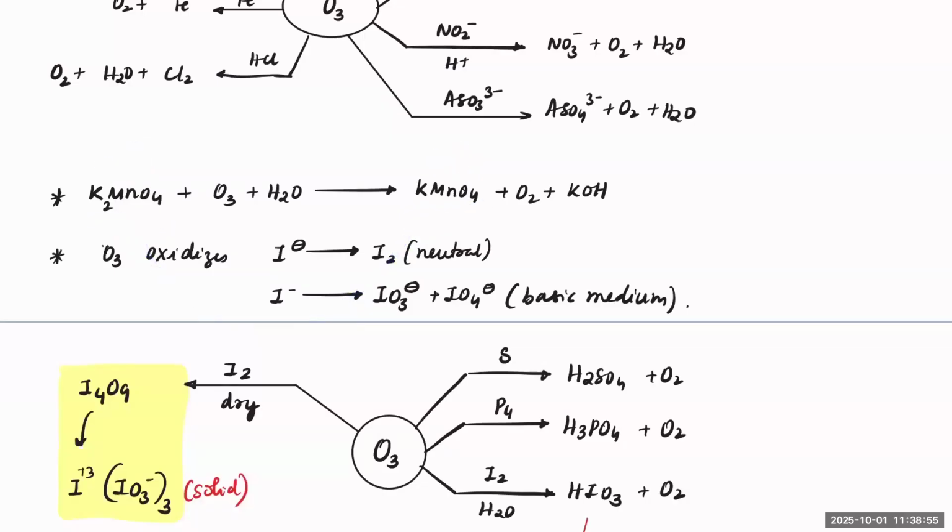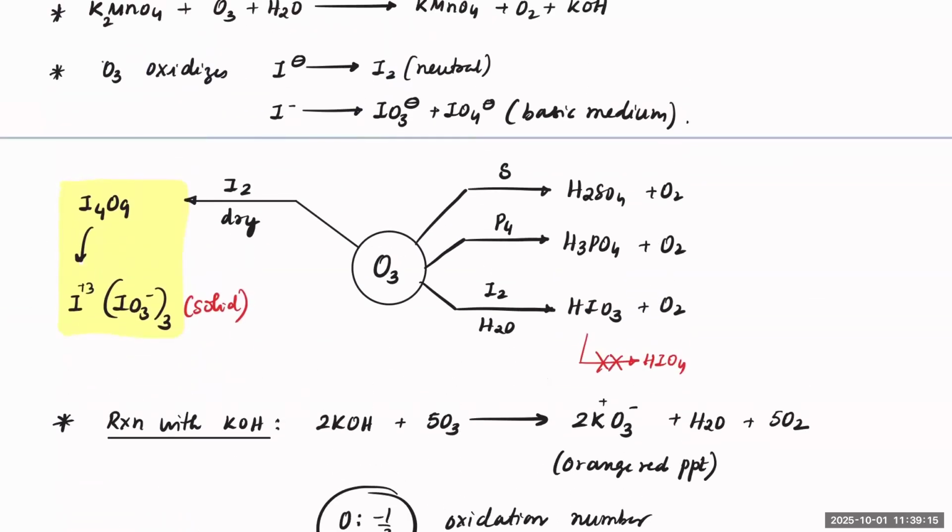And O3 can oxidize I minus also. If it is in a neutral medium, it will convert into I2. If it is in a basic medium, that I2 will further convert into IO3 minus and IO4 minus. If I keep that in a neutral medium like water, first I2 will form and I2 will further form HIO3. But only in a basic medium is IO4 minus observed. Otherwise, you will end up only with HIO3.